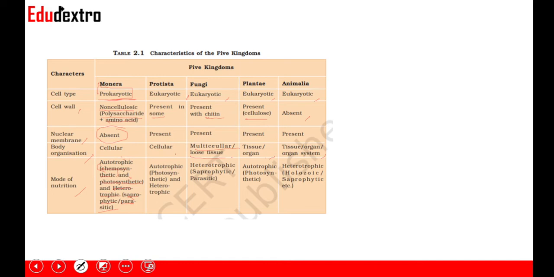Chemosynthetic mode of nutrition, which is basically synthesizing food from chemical inputs, is unique to Monerans. Now, autotrophic and heterotrophic is seen in Protista. In fungi, you see the saprophytic mode of nutrition, which is basically a heterotrophic mode of nutrition. In Plantae, as we know, it is autotrophic. And in Animalia, you get to see the holozoic mode of nutrition. So a question can be asked from this also: which kingdom shows the holozoic mode of nutrition?